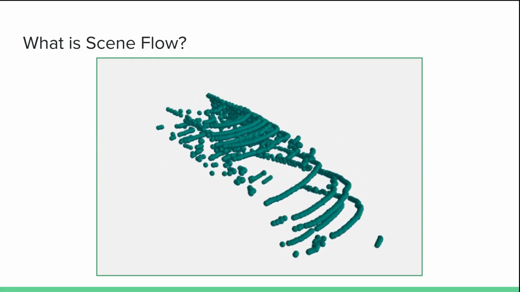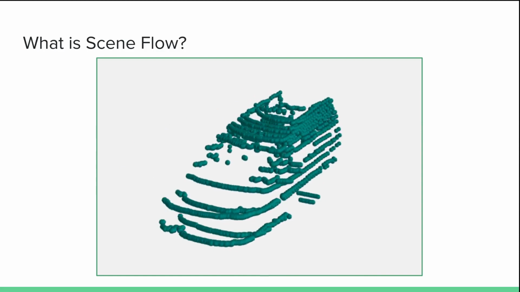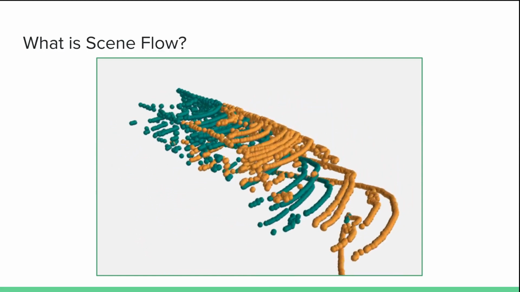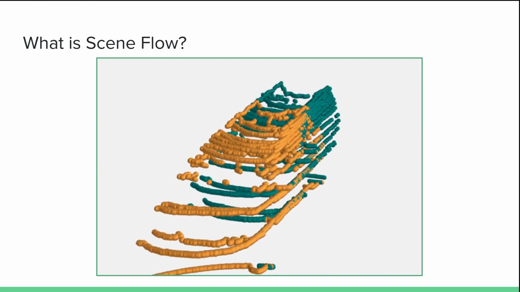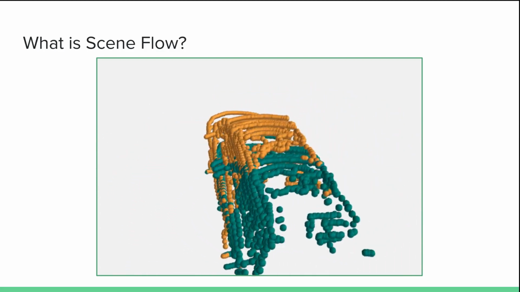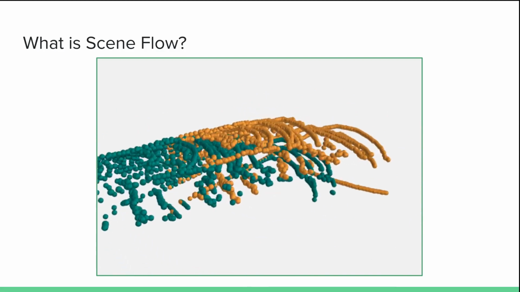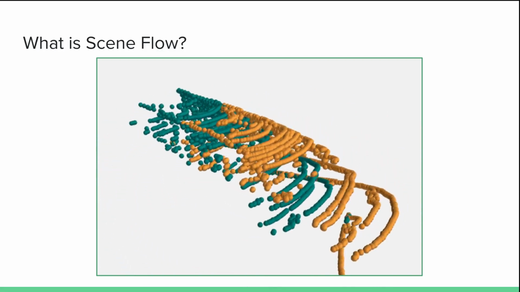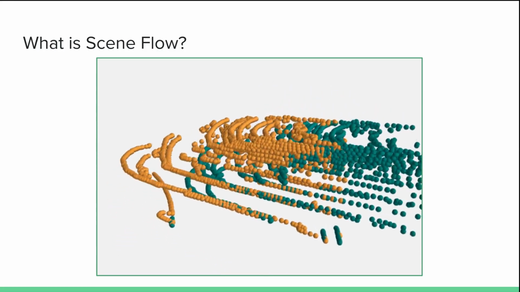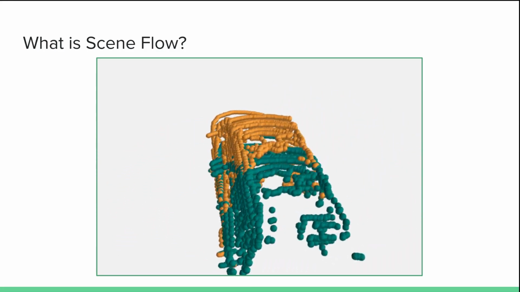What we're looking at here is an in-the-wild car as seen by the LiDAR sensor on an autonomous vehicle. Here we've added the same car as seen a tenth of a second later. We've removed the ego motion of the autonomous vehicle so we can infer from the offset of the two captures that this car is driving forward. In order to succeed at the self-driving task, autonomous vehicles must be able to make similar inferences.